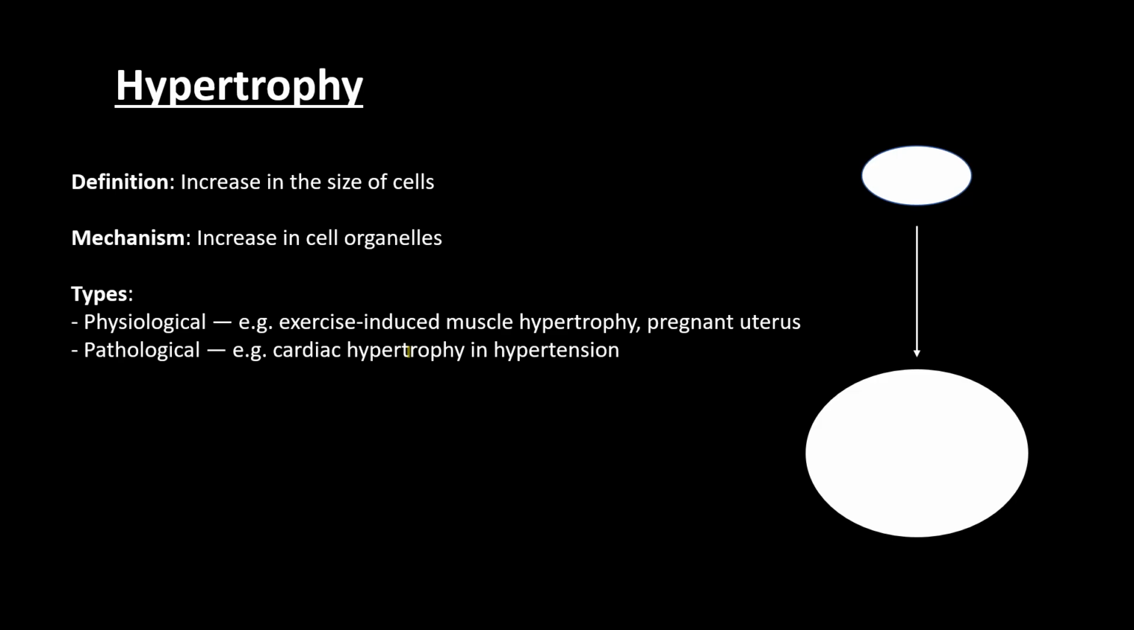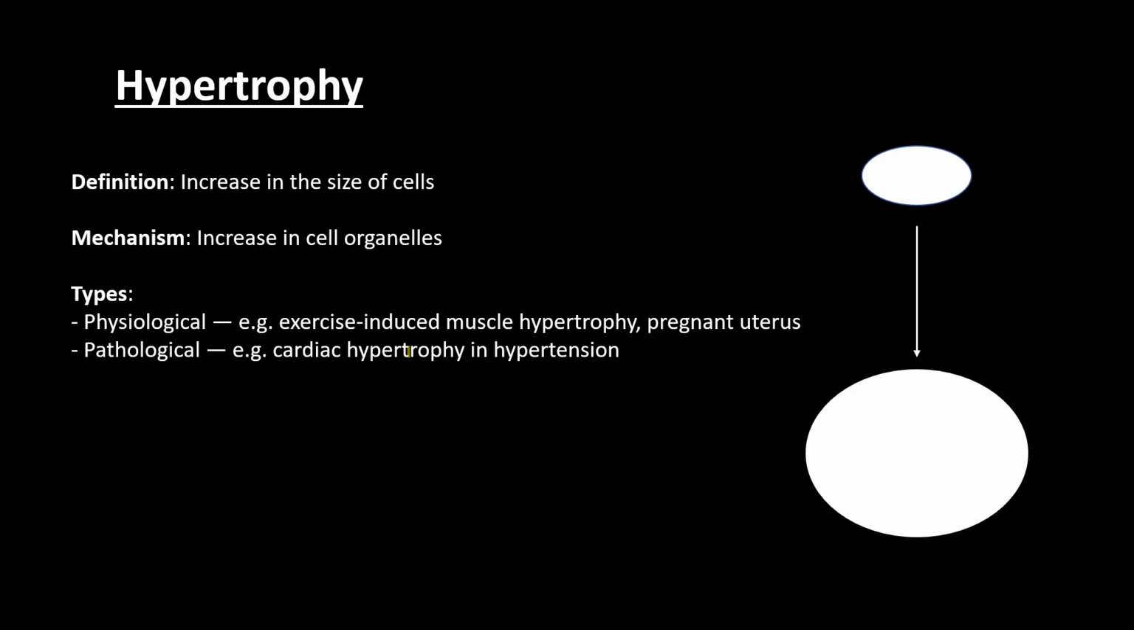During the period of exercise, the muscles that tend to be used extensively get bigger in size compared to the muscles that are not extensively used. So increase in size of those muscles during the periods of exercise is an example of physiological hypertrophy. And also the other example that is widely used among students is the pregnant uterus. So during the period of pregnancy in women, the uterus increases in size.